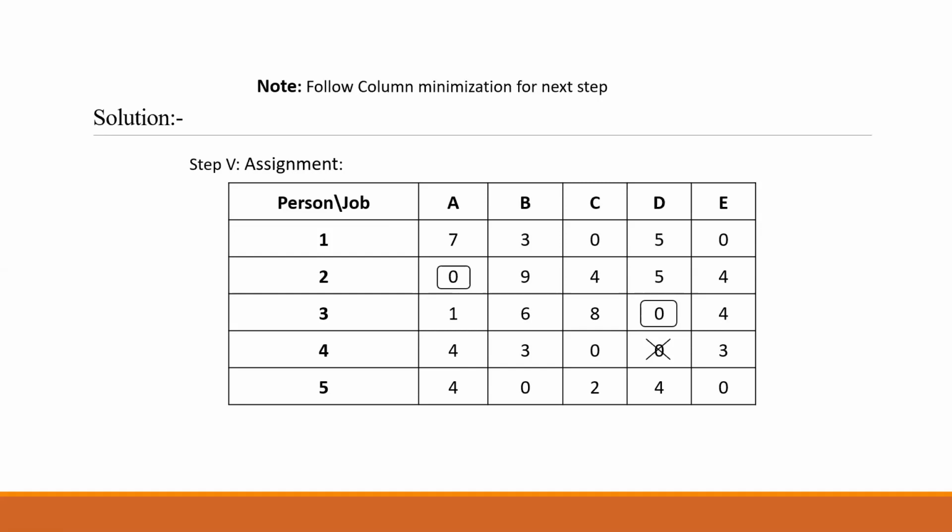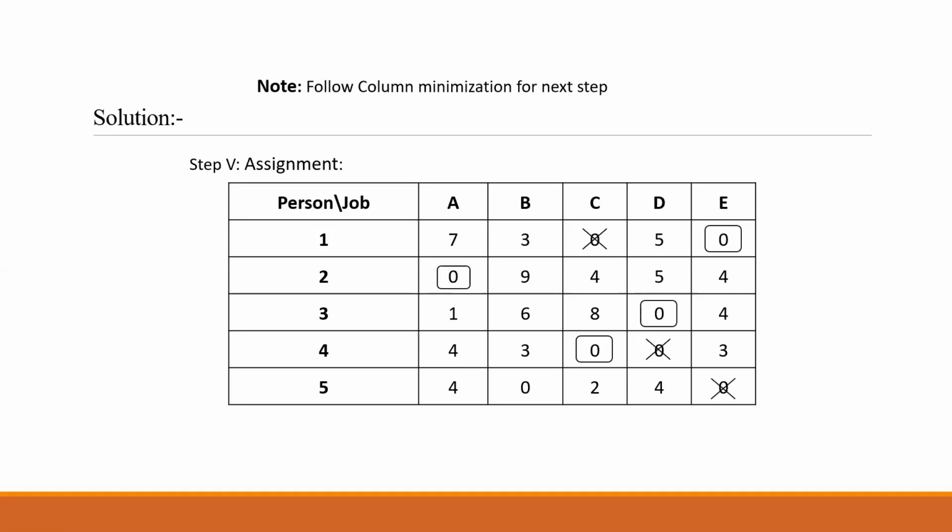Row number 4, we have 2 zeros, but one is already cut. So one will be assigned, that is job C will be assigned to person 4. Now you can see in this third column, C column, 2 zeros are given. One is already assigned, so the other will be cut. Now first row, you had 2 zeros. One is already cut. We will assign job E to person 1. In E job also we had 2 zeros. One is already assigned, so lastly we will cut that extra zero.